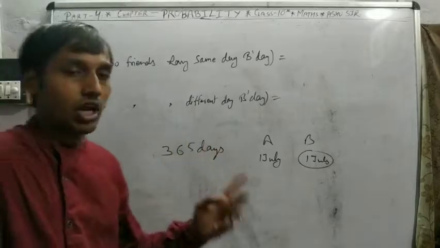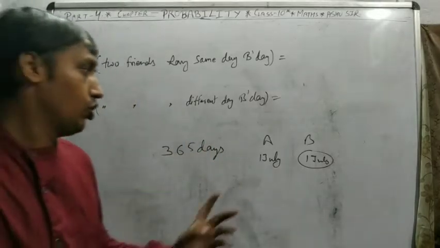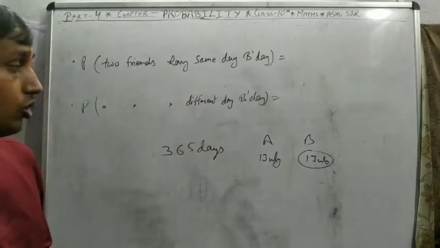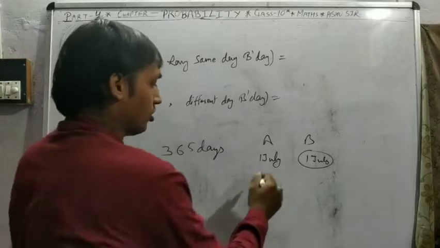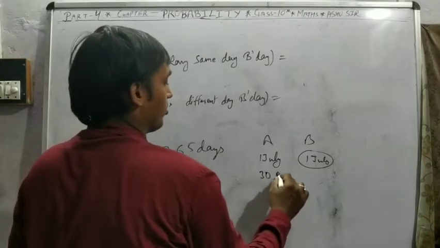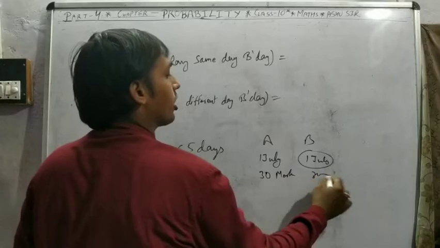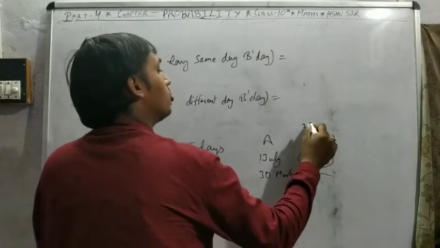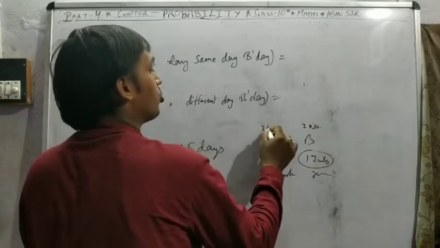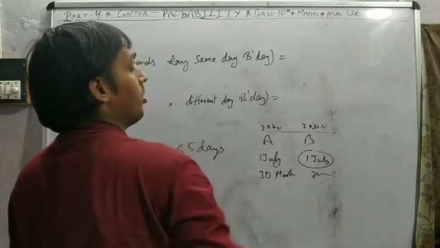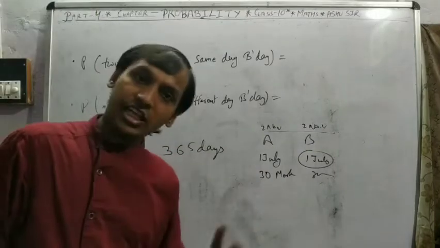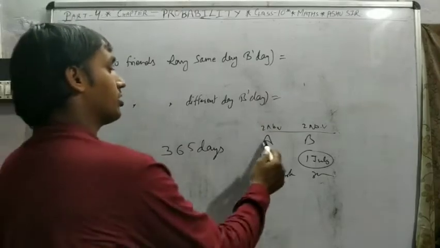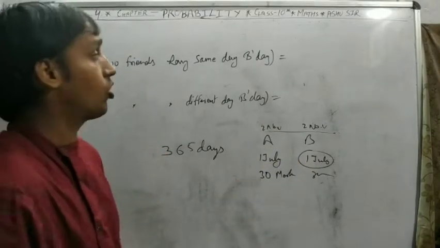Means if both have the same date birthday, so if A celebrates on 30 March, B also 30 March. If B celebrates on 2 November, A also 2 November. Means for both the date is the same. That's called the same day birthday.